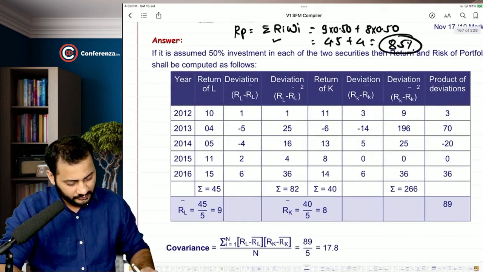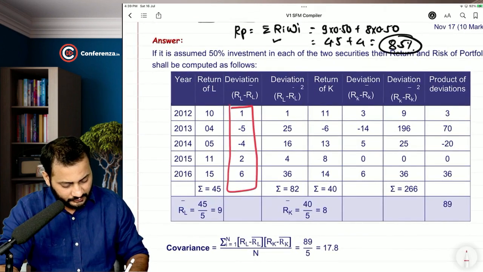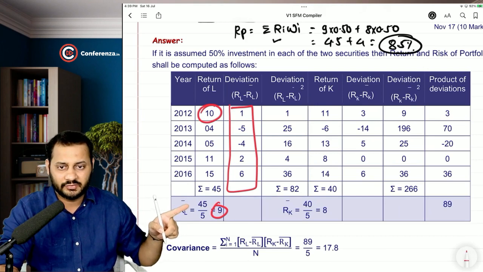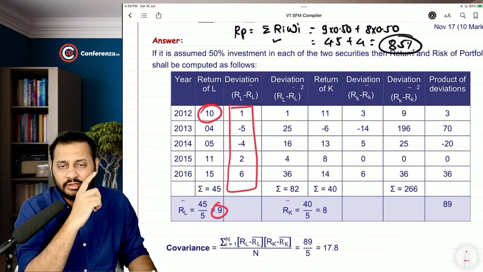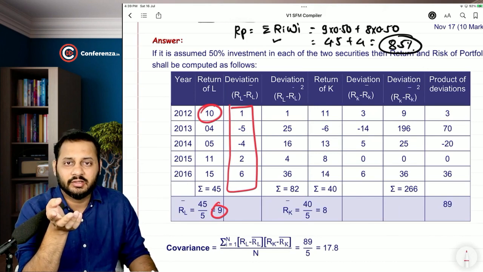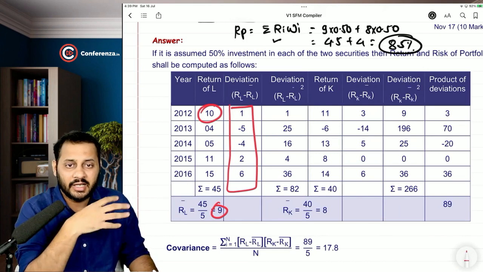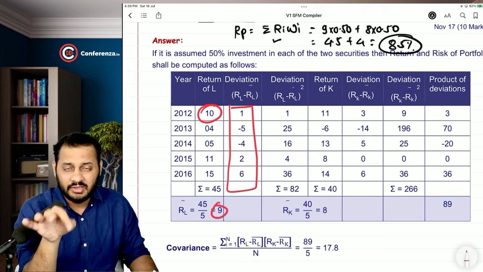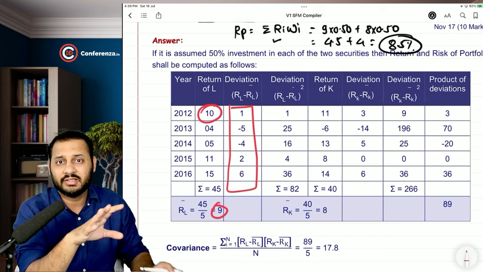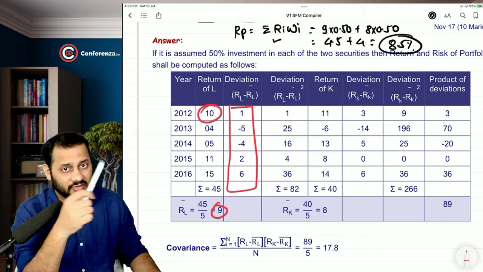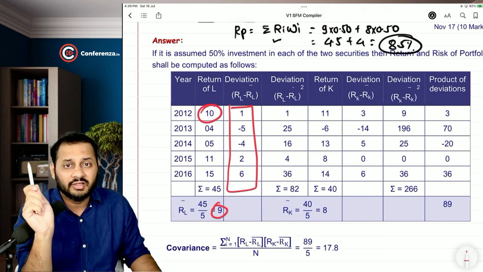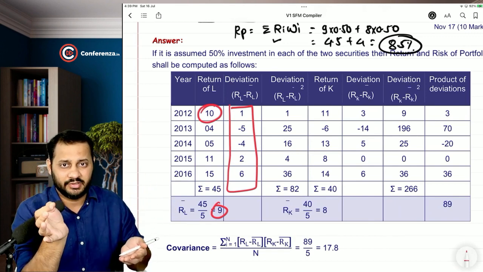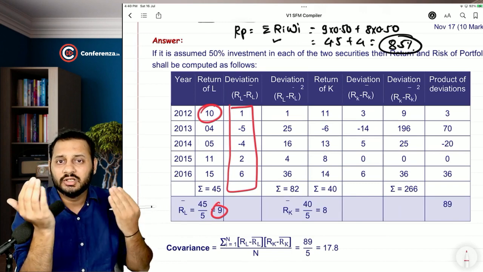So have a look. This is the deviation column. 10 minus 9 is 1, 4 minus 9 is minus 5, 5 minus 9 is minus 4. If you are doing the practice in this way, the way I am explaining, then you are doing it wrong. See, I am on the other side of the table. My job is to make you understand things. But unless and until you do the practice with your own pen and own register, you won't learn anything. I am explaining this to make you understand the concept, but there is no shortcut to the practice.